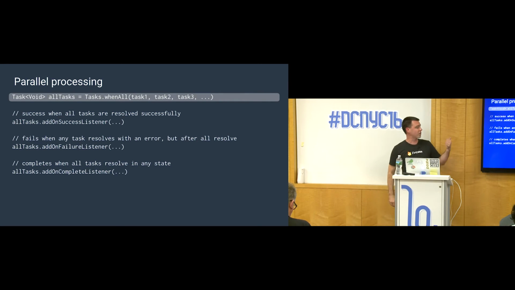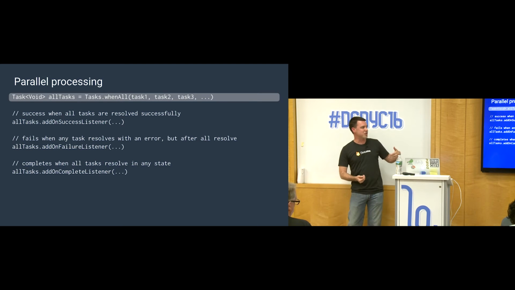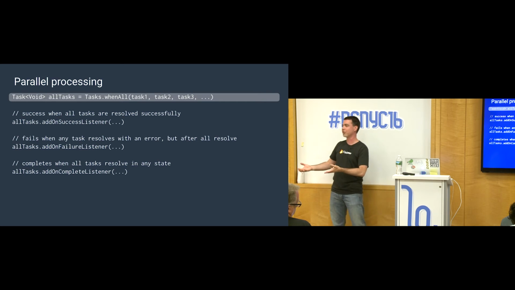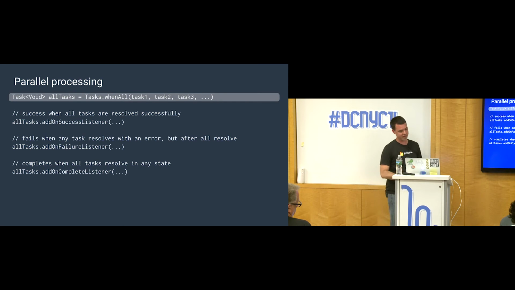Now you'll notice this one is also parameterized by void. That's just saying that this task is just an event. It just tells you that all those other tasks are done. It doesn't aggregate all the results of them. If you're interested in the results, you have to reach back into the original task and get the results out.